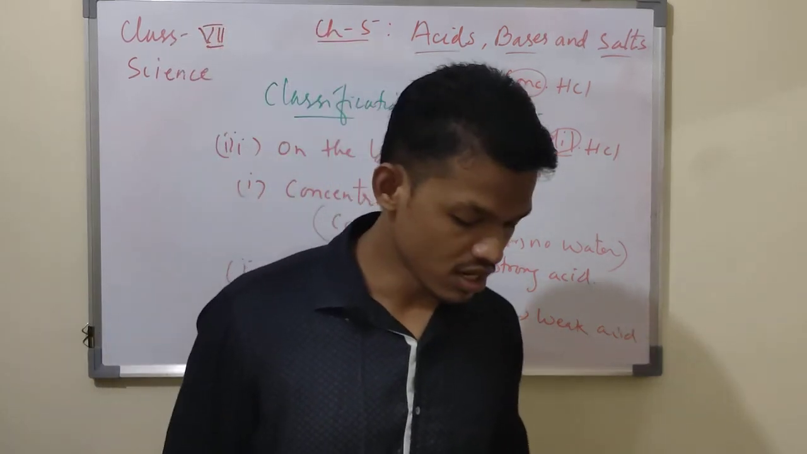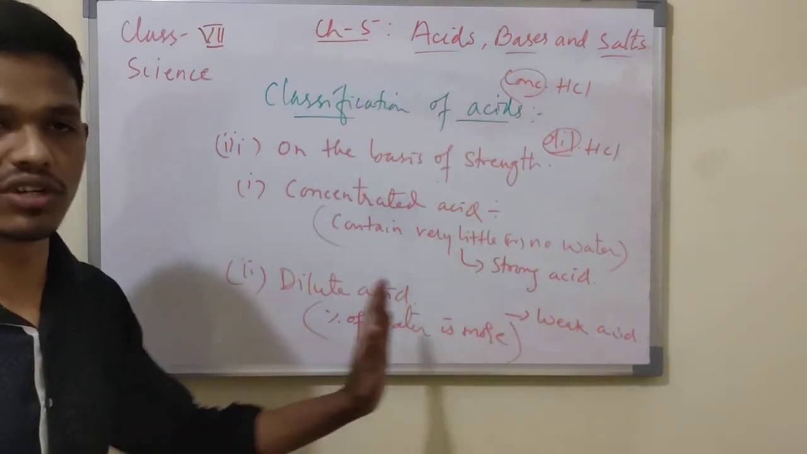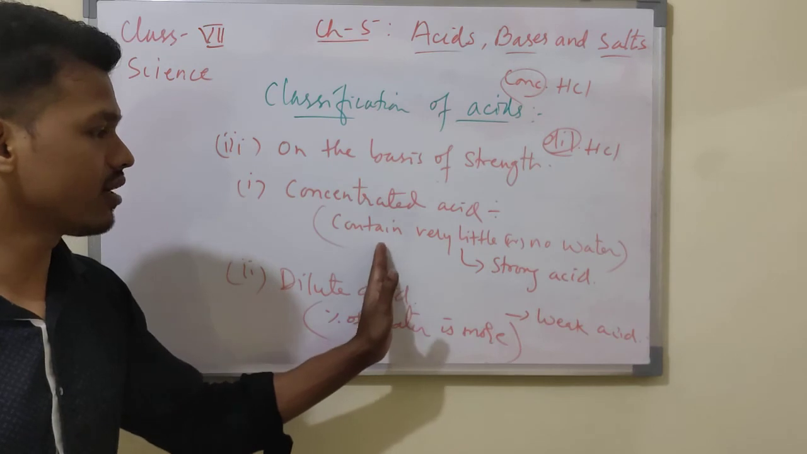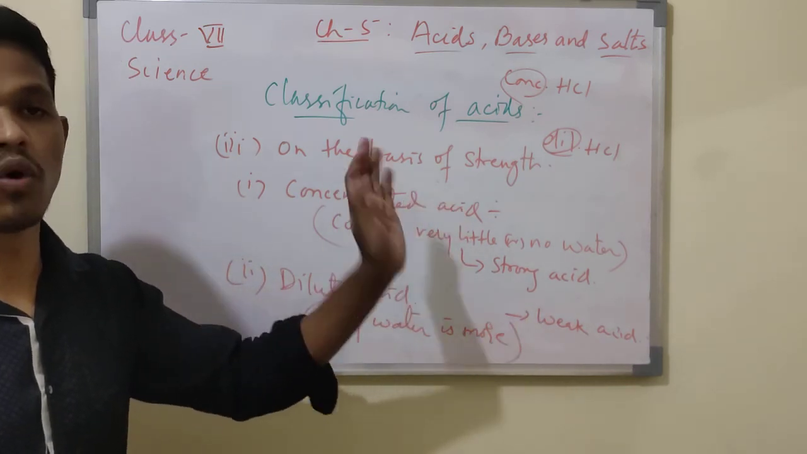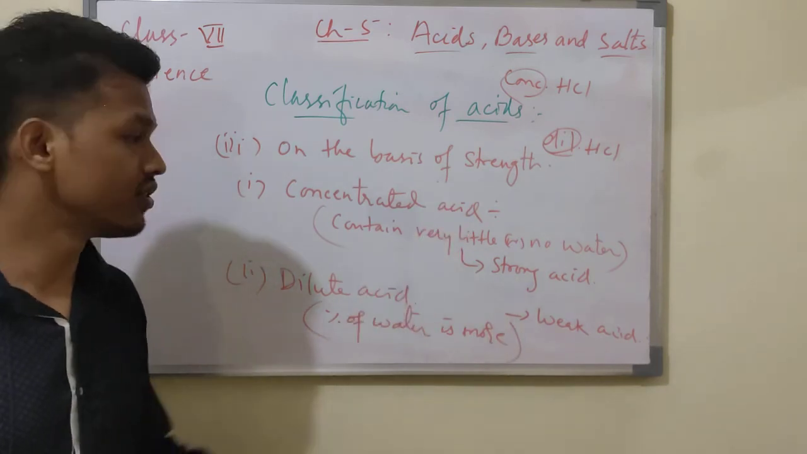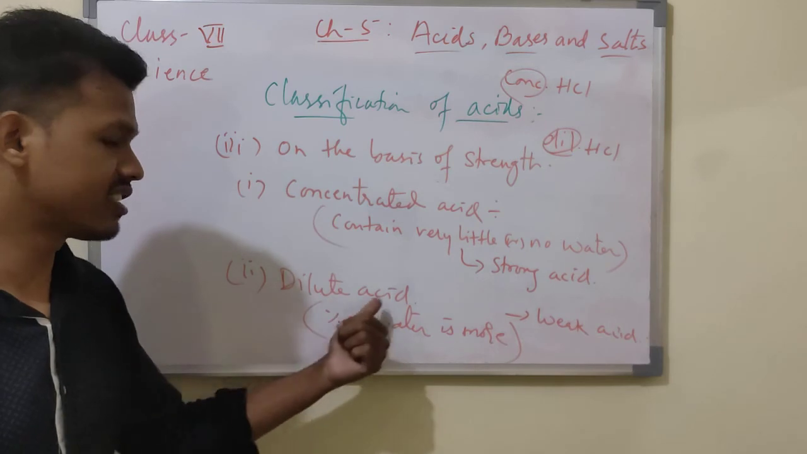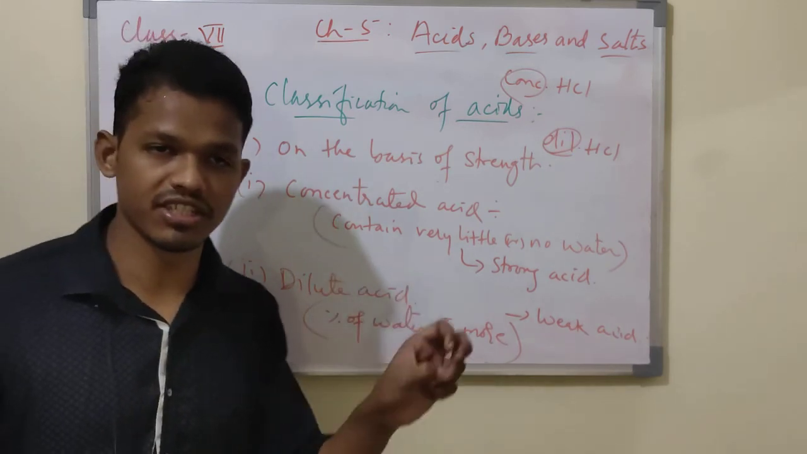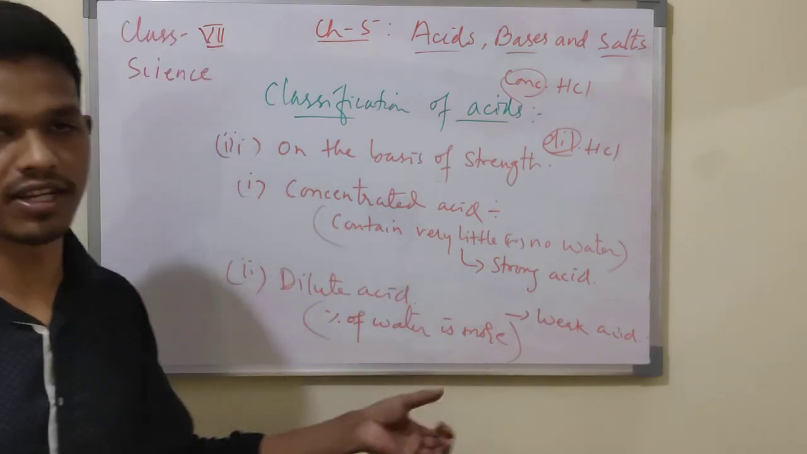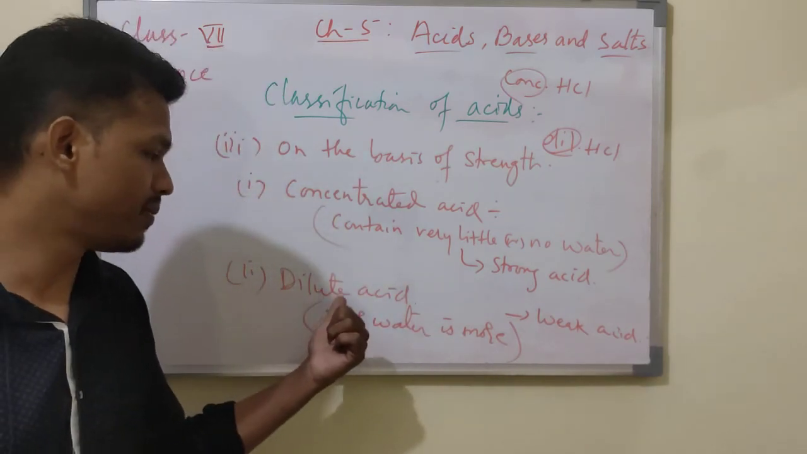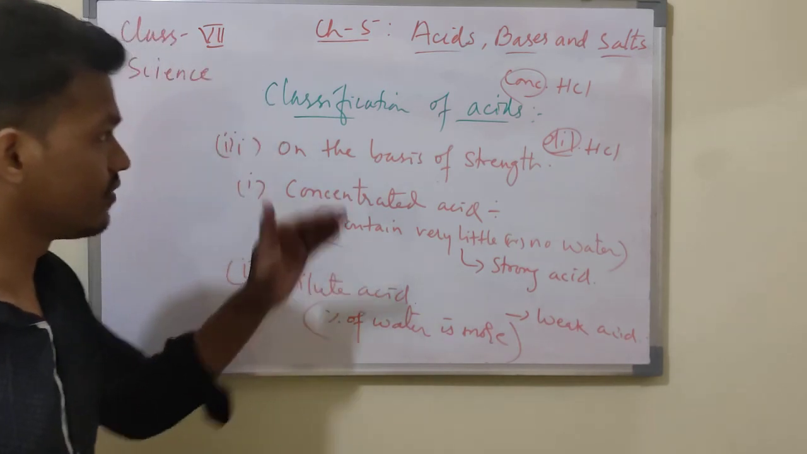On the basis of strength, we studied concentrated acid and dilute acid. Concentrated means containing very little or no water in the acid. Those acids are also strong acids and are known as concentrated acids. Dilute acid means the percentage of water in that acid is more. They are prepared by adding more water to the acid. So this is how acids are classified.